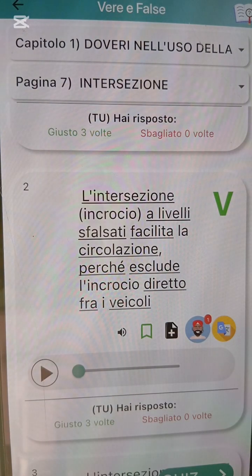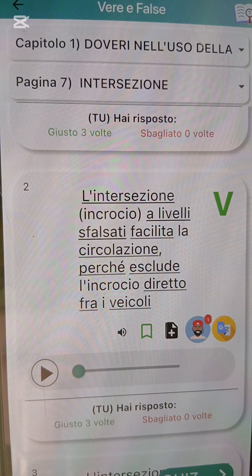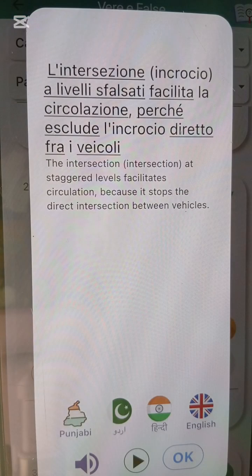L'intersezione, incrocio, a livelli sfalsati facilita la circolazione, perché esclude l'incrocio diretto fra i veicoli. It says intersezione a livelli sfalsati facilitates what? The circulation. Why? Because it excludes vehicles from the direction you are going to. The intersection at staggered levels facilitates circulation because it stops the direct intersection between vehicles.